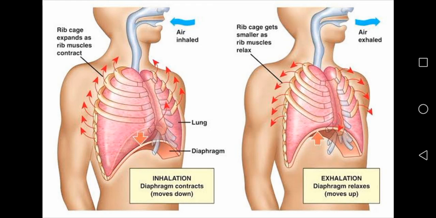When air enters, the rib cage expands and rib muscles contract. Inhalation means when you take in air, and exhalation means when you breathe out air. Clear? You don't have to learn the details, you just know what breathing is, that is taking in of oxygen and breathing out carbon dioxide.